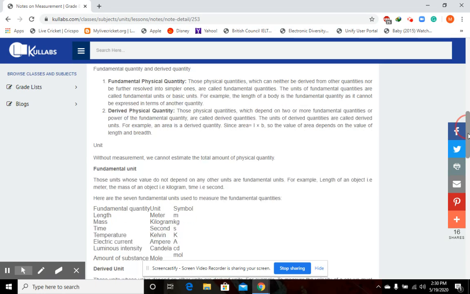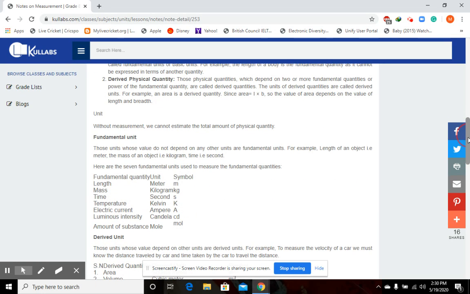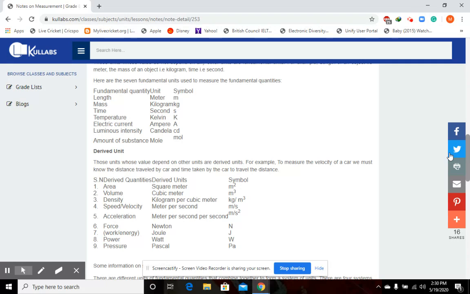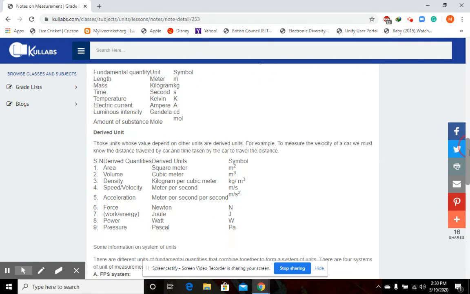So if someone asks you what kind of quantity is density, you can say density is also a derived quantity. As you know, density is defined as mass per unit volume of a substance. Since density depends upon mass and volume of a substance, density is also a derived quantity. In this way, we can say that area, volume, density, speed, velocity, acceleration, force, work, power, pressure, these are all derived quantities.